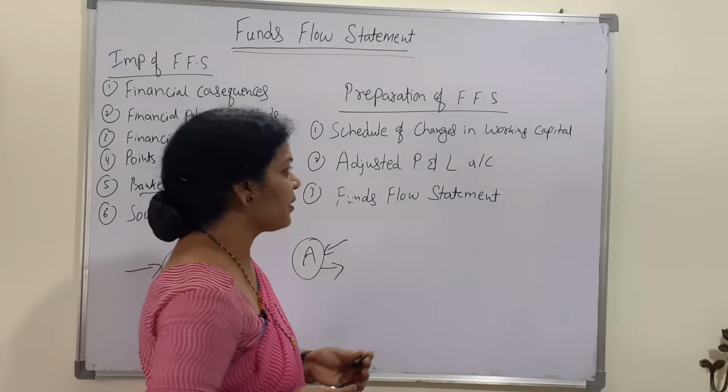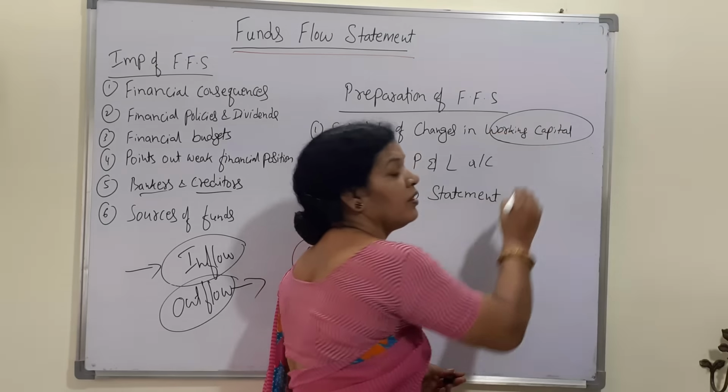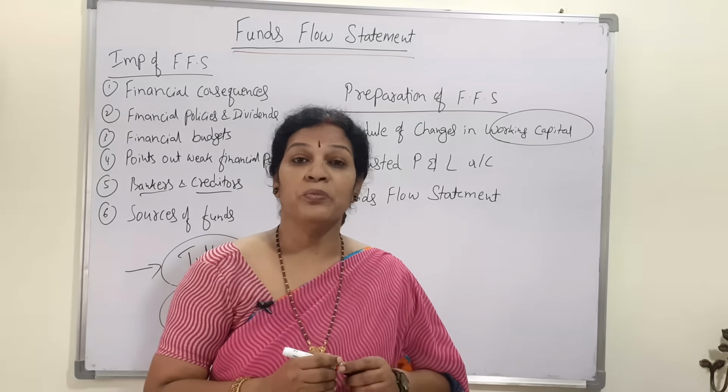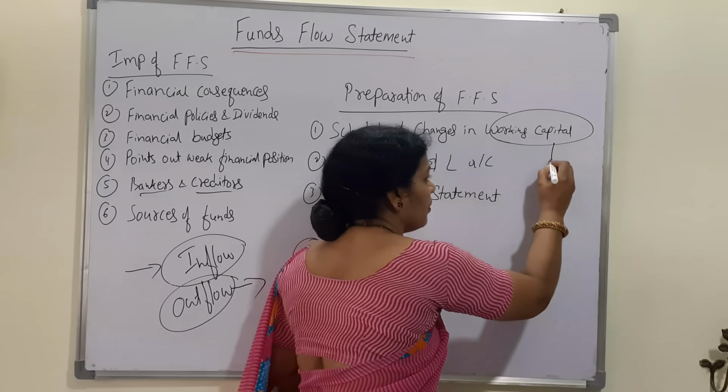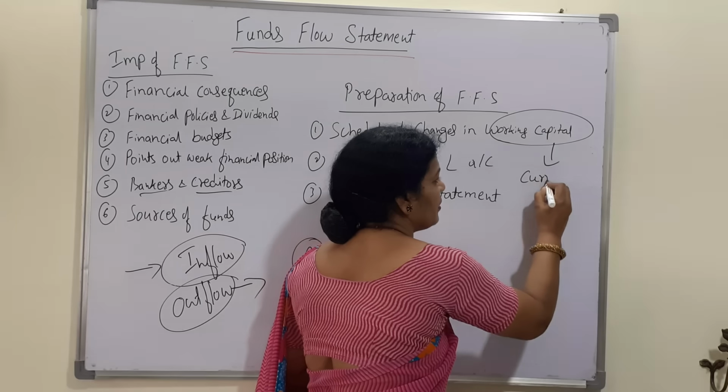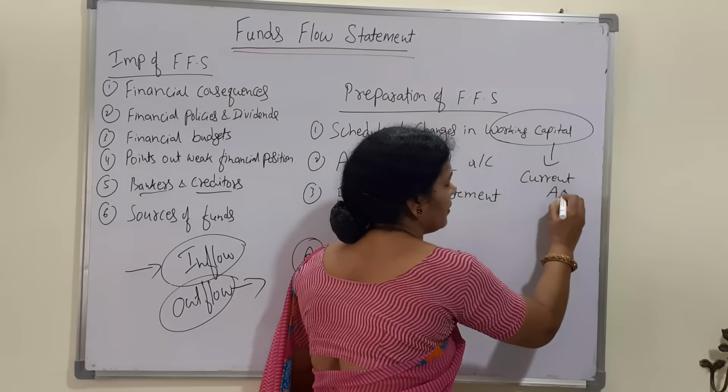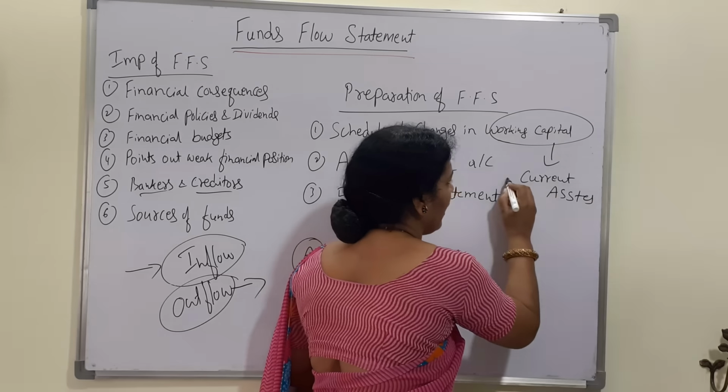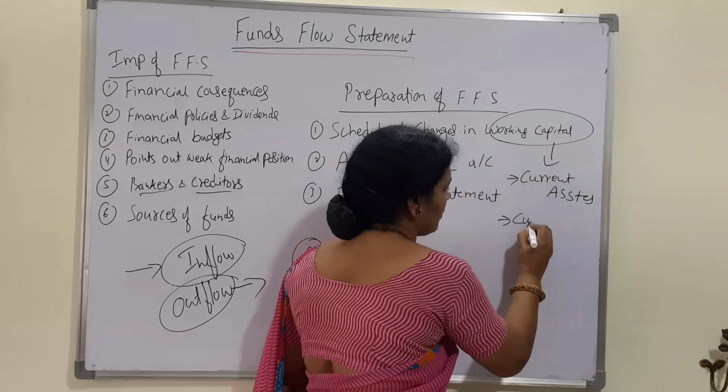Schedule of changes in working capital. So in schedule of changes in working capital, we'll be talking about current assets and current liabilities.